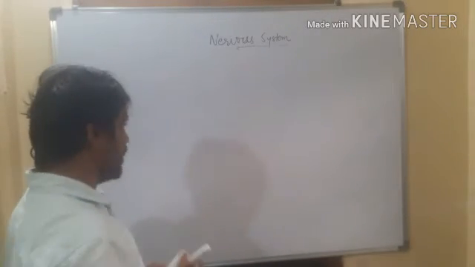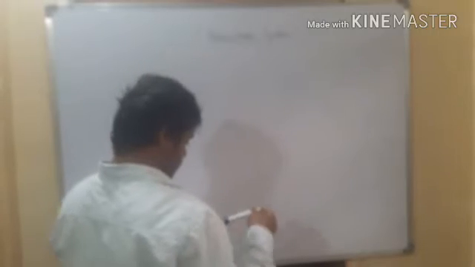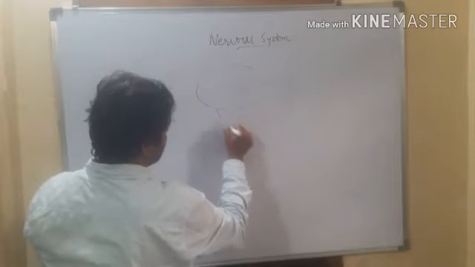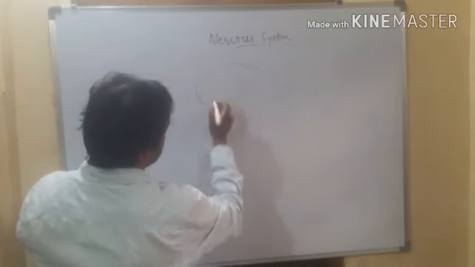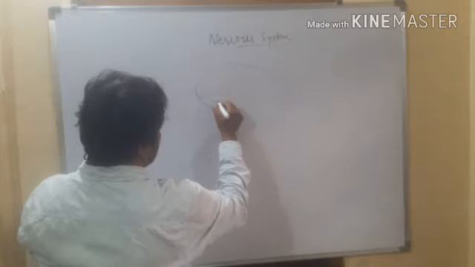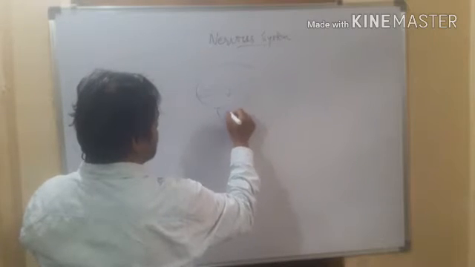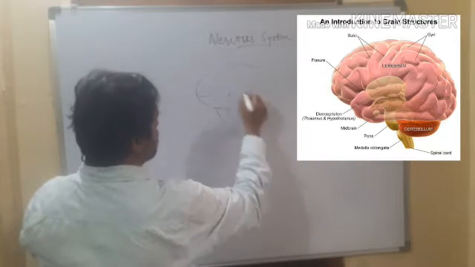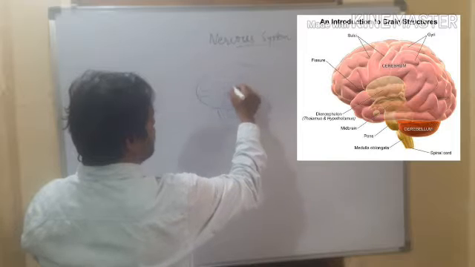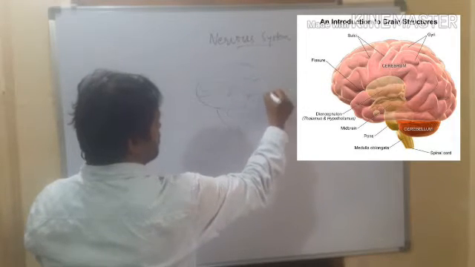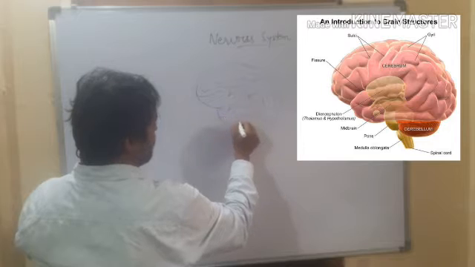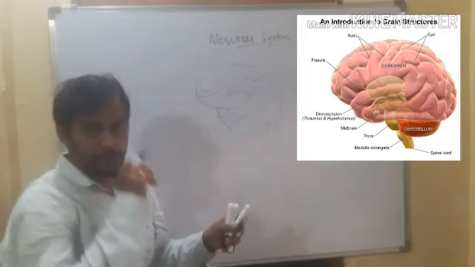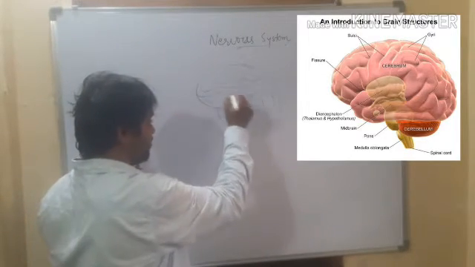So brain. Here brain is the large part of the nervous system. It is folded like this. Brain shows many foldings, right? And this is the major part of the brain.